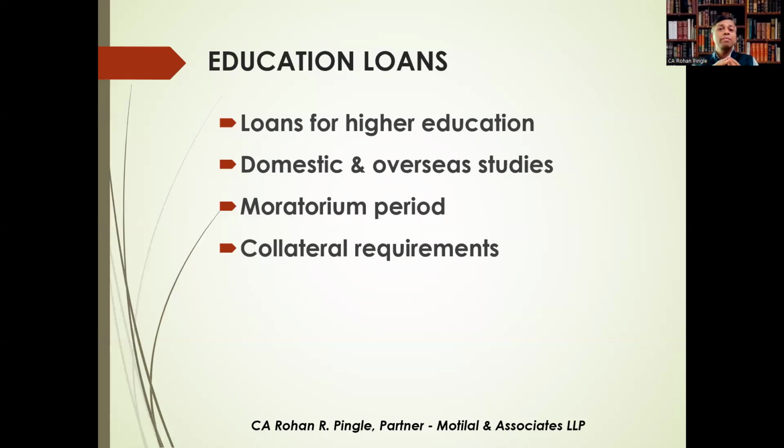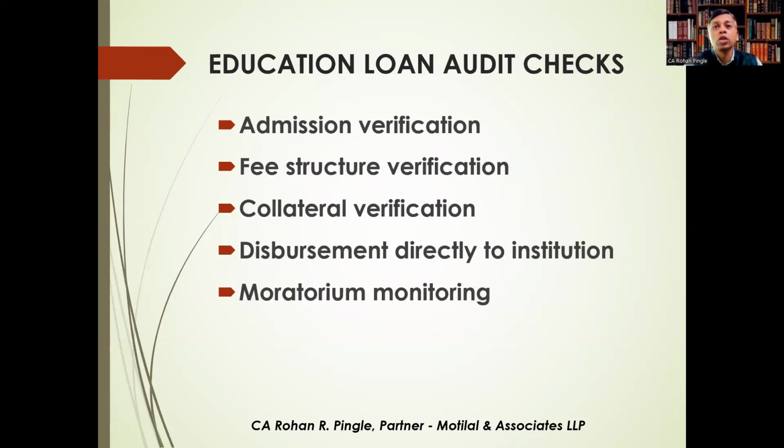So repayment generally begins after course completion and moratorium period. So security requirements vary depending on the loan amount. So let's see what are the checks under education loans. So key audit procedures include here: verify the admission letter from the educational institution, very important. Then check course fee structure received from that education institution. Then also ensure what? Loan disbursement directly to the institution and not to the borrowing student or their guardian or parents.